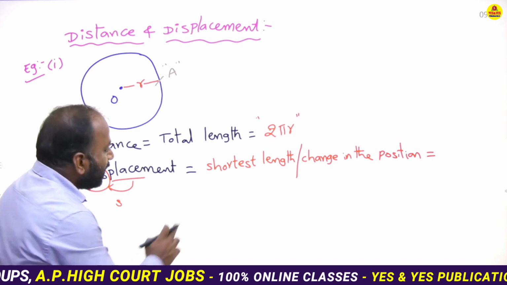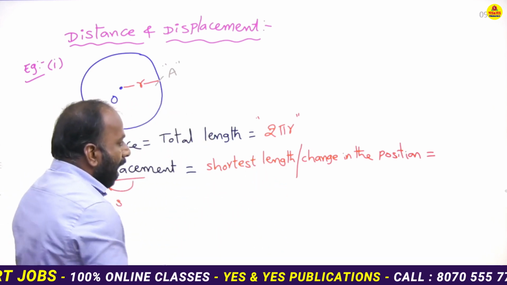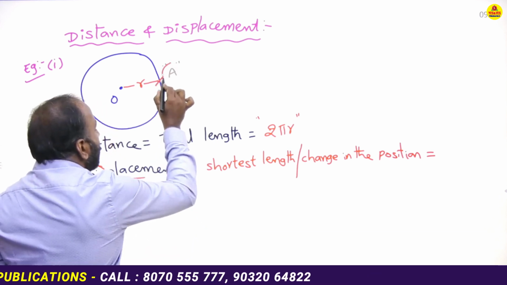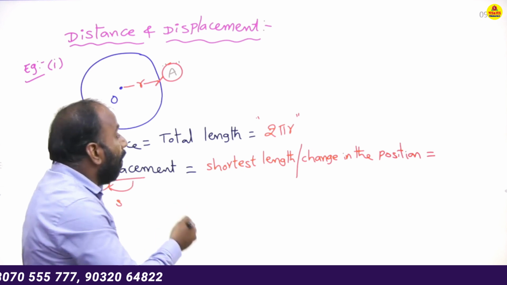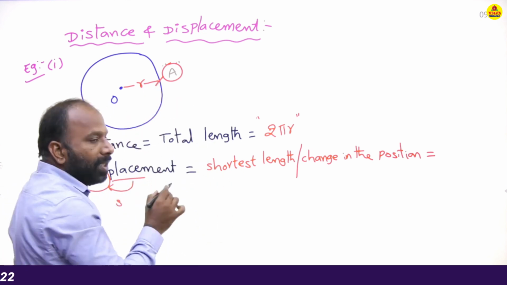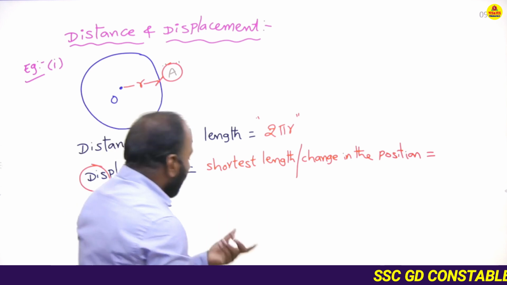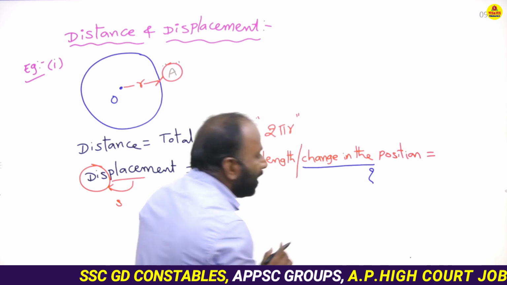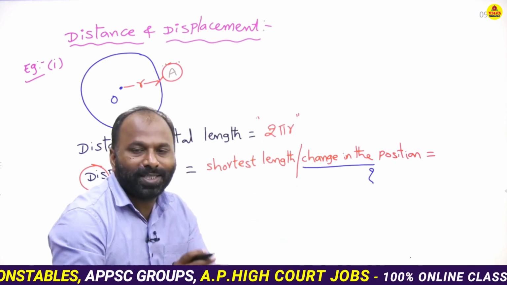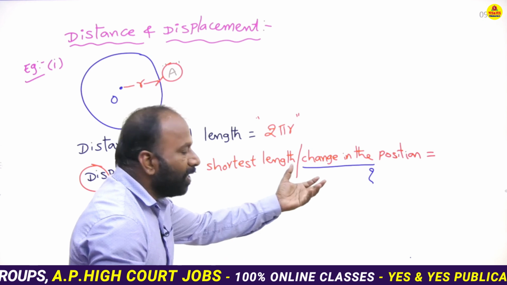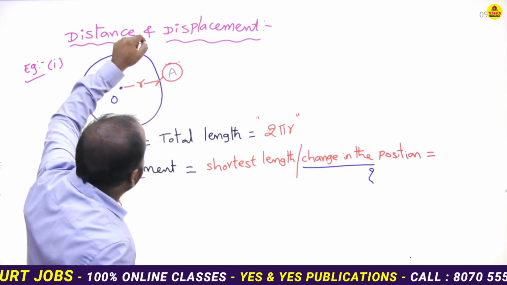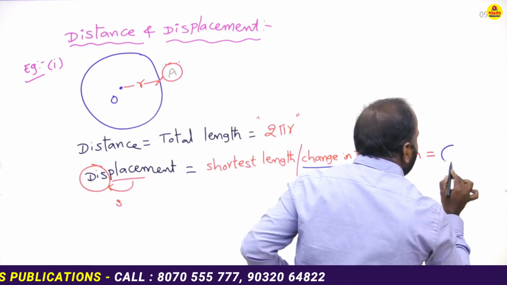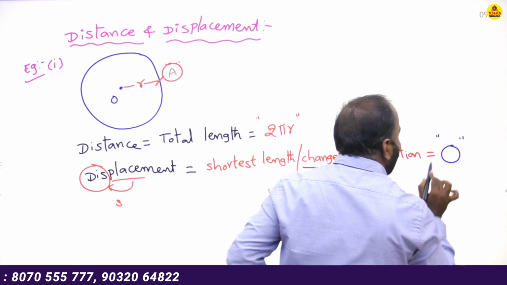Displacement. Displacement means the shortest length or change in the position. What about the initial position of the object at A? What about the final position of the object at A? So what about the change of the object? What about the change in the position? No change in its position. Initial position and final position remain the same. That is why the displacement of the body is 0.